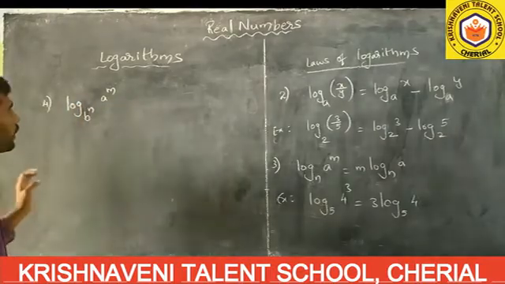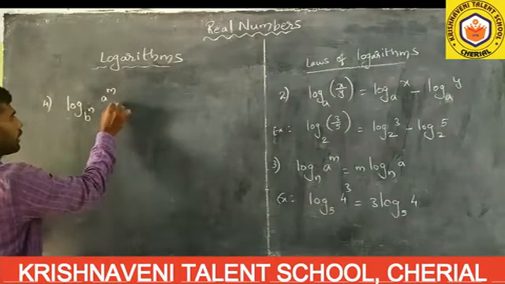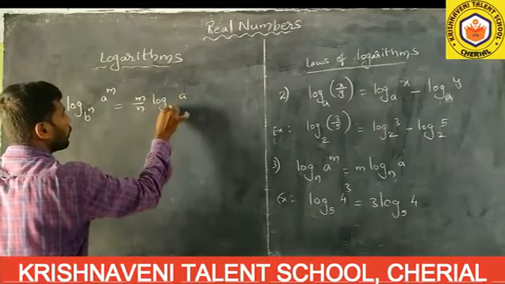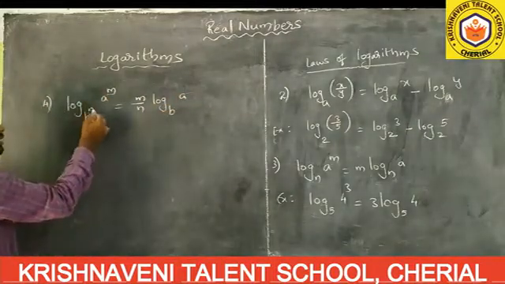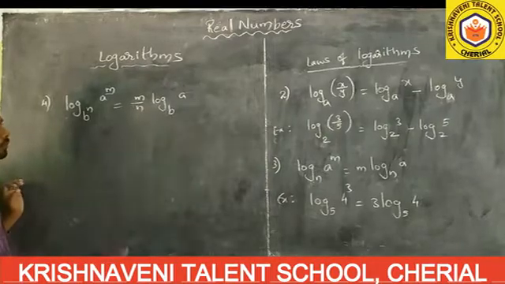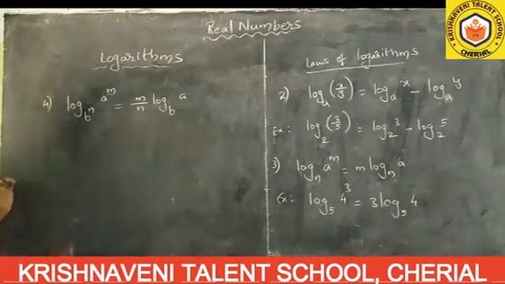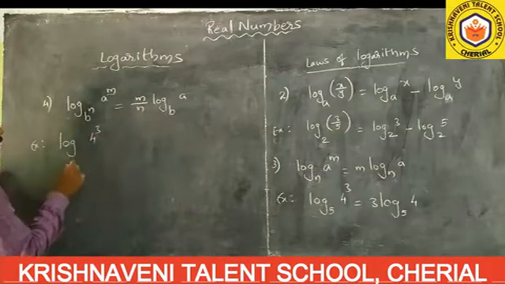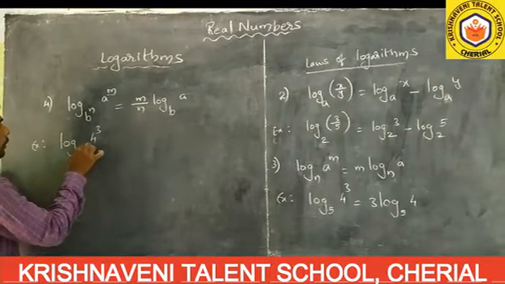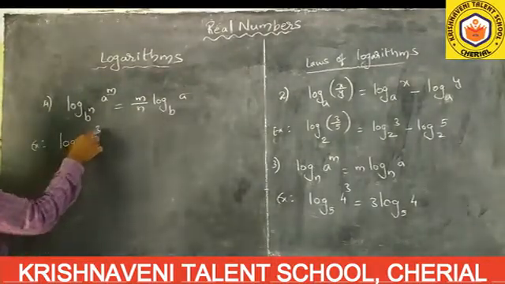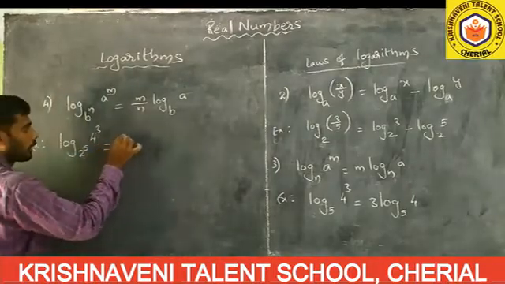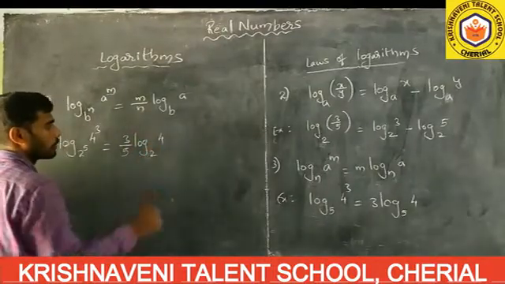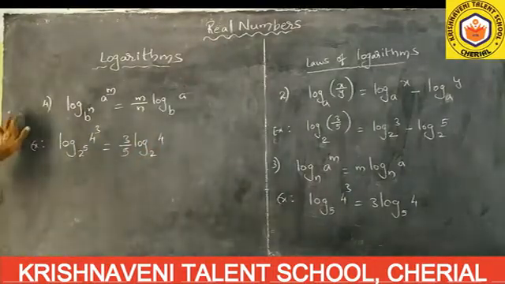Both are different. Log a to the power of m to the base b to the power of n equals m by n log a to the base b. It means this power and this power we bring to the front and write like this. Example for this: log 4 cube to the base 2 to the power of 5. How will we write it? We write it as 3 by 5 log 4 to the base 2. These are the 4 laws.